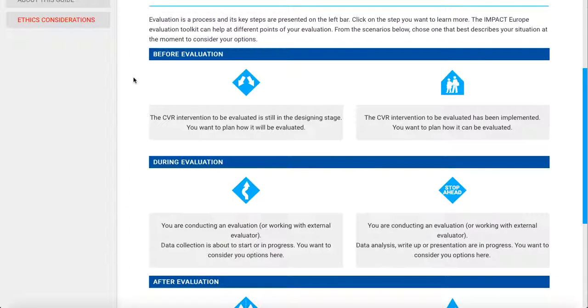In the before evaluation stage, the intervention that you wish to evaluate may not have yet begun, or it may already be underway. In the during evaluation stage, you may be in the process of collecting data, or you may have finished collecting data and be ready to move on to the later stages of carrying out an evaluation, such as data analysis and presentation.